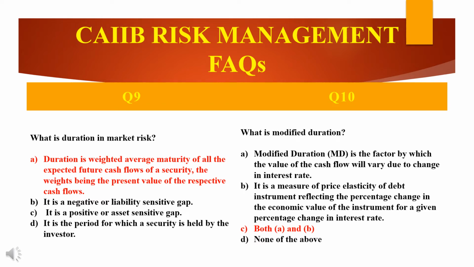Okay, so what is the answer here? The answer will be C, both A and B. So what is modified duration? Modified duration means it's a factor by which the value of the cash flow will vary due to the change in the interest rate. Also, it's a measure of price elasticity of debt instrument reflecting the percentage change in the economic value of the instrument for a given percentage change in interest rate.